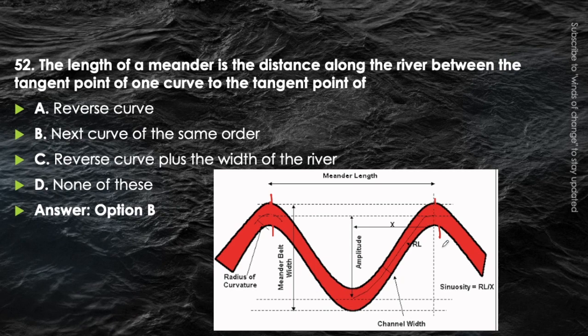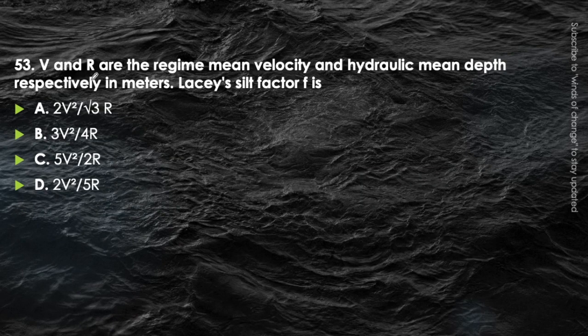Next question. V and R are the regime mean velocity and hydraulic mean depth respectively in meter. Lacey's silt factor F is. Think about the formula for the silt factor if we know the value of V and R. Can we recall it? The answer will be option C, that is 5 by 2 V square by R. This will be F equal to 5 by 2 V square by R. Very easy question. You just have to know the formula of it.